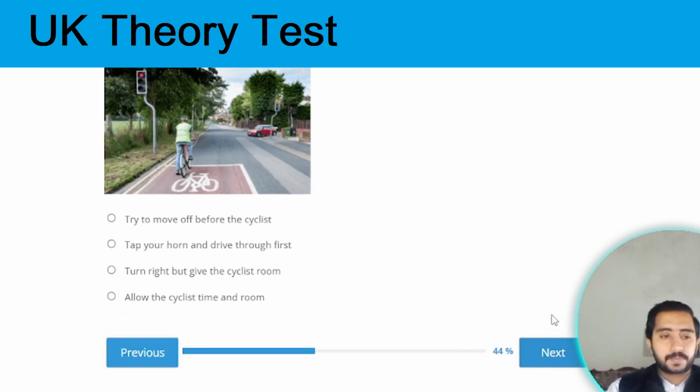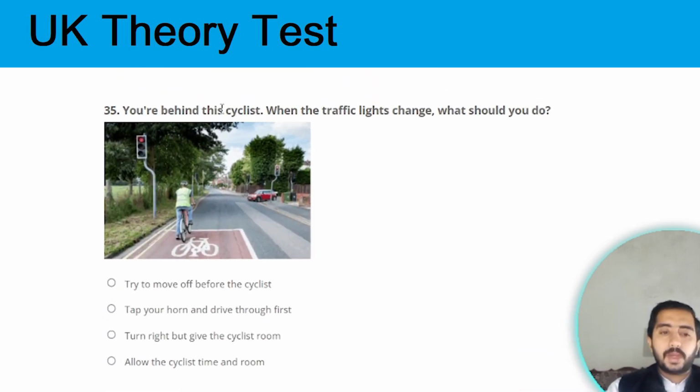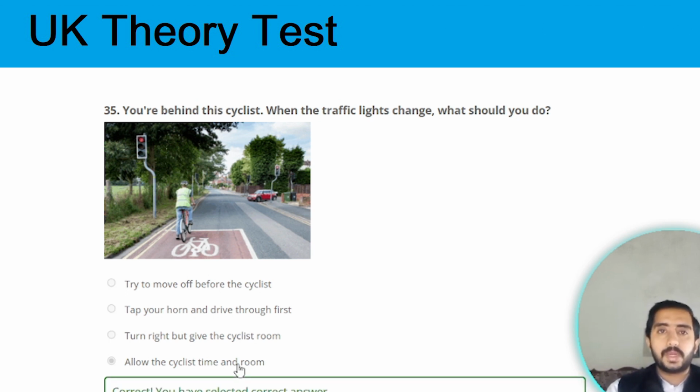Next question. You are behind this cyclist. When the traffic light changes, what should you do? When the traffic lights change, you need to allow the cyclist time and then give them room. Option D is the correct option.